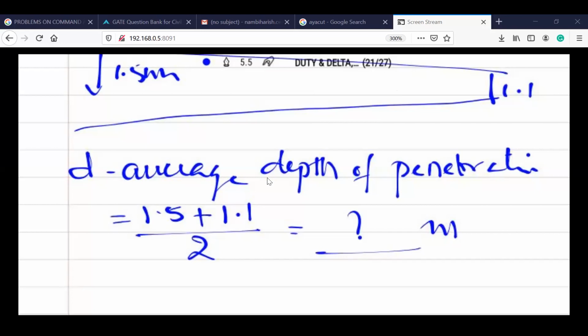Then answers are okay. Fine. Okay, we'll move on to the next one. So now the answer is 1.3. Okay, done. So the average d value is 1.3.